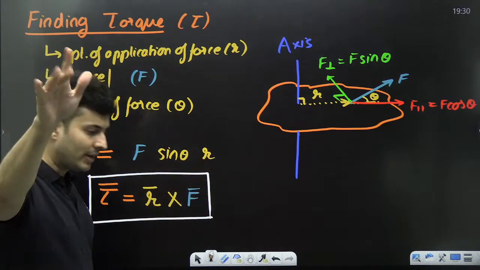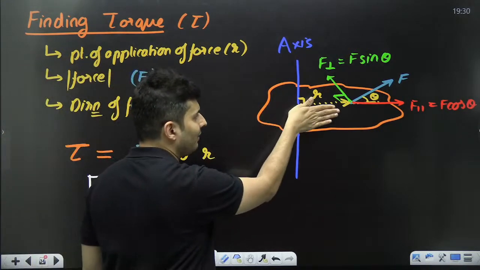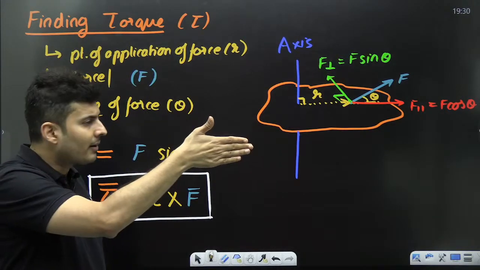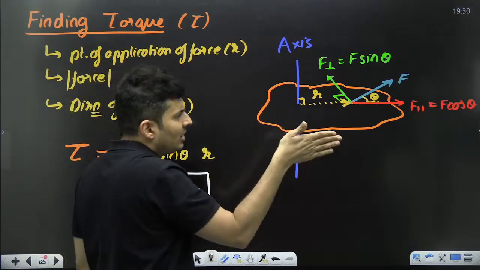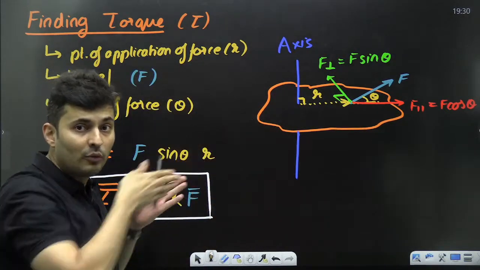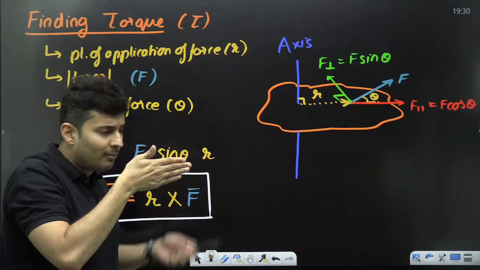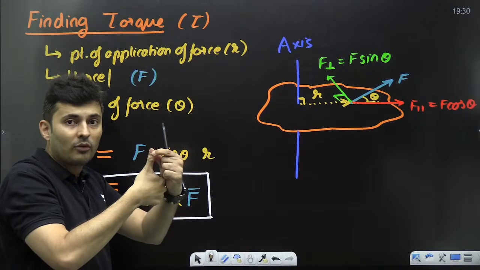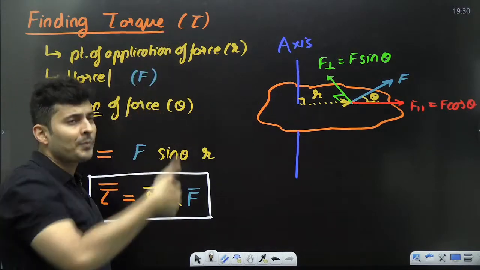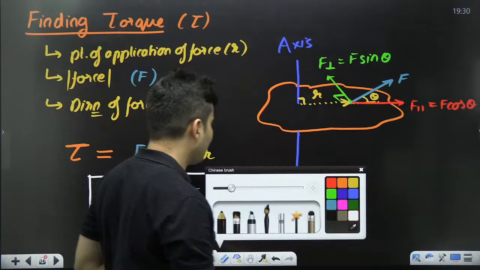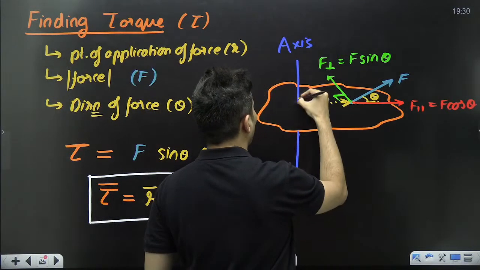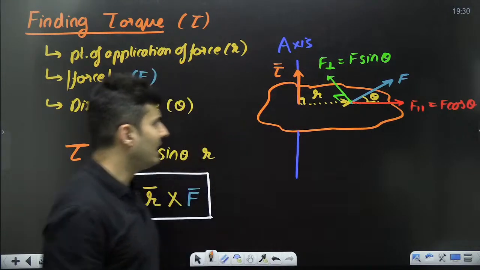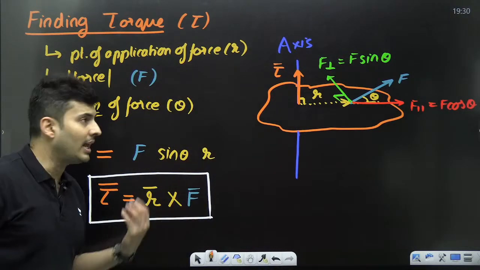First take the four fingers of your right hand in the direction of R. Slowly bend them towards the force. The force is that way, so bend the fingers like this. You will see the thumb of your right hand automatically points up. Exactly that's the direction in which the torque exists. So the torque is in this direction. That's how you find the direction of the torque.